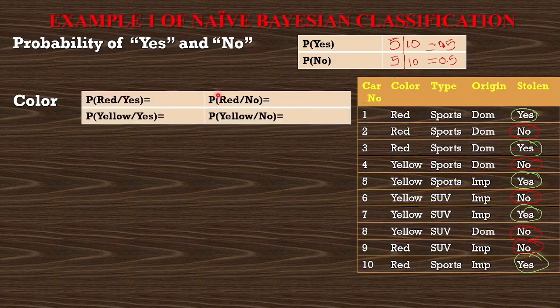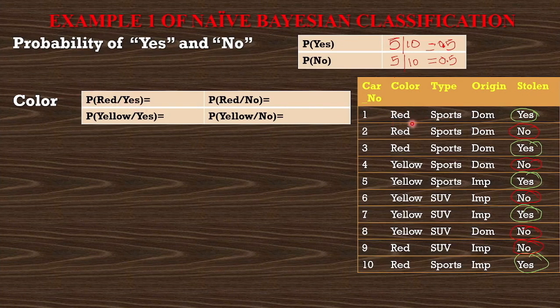So now there are 4 probabilities I have to find for this color column. What is the first one? Probability that color is red and it is stolen. So S indicates car is stolen and no indicates the car is not stolen inside the stolen column. So find out how many yes are there in the stolen. We already know there are 5 yes. Out of these 5 yes, how many are red color? That is the probability of red by S.